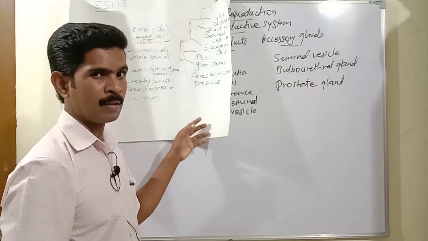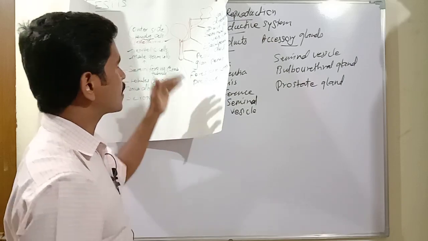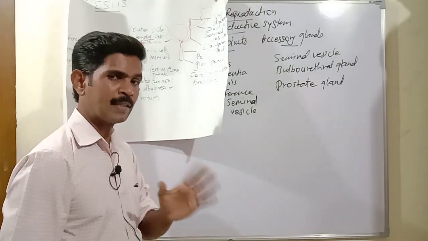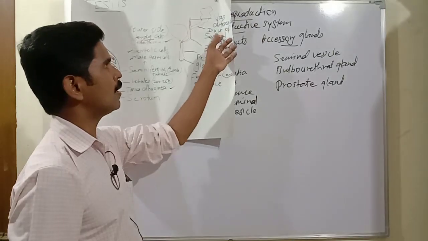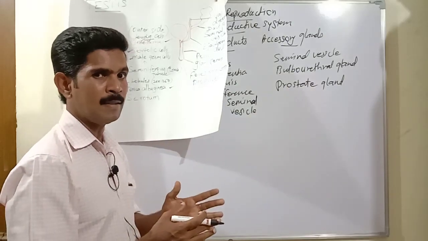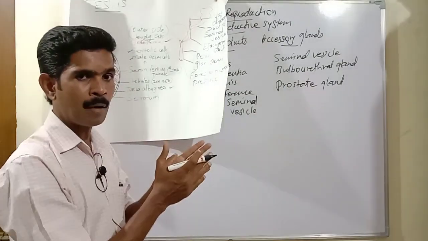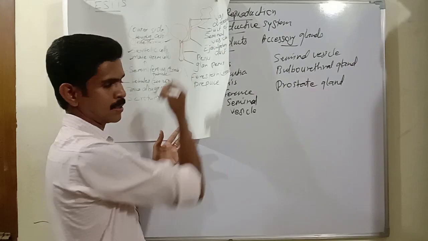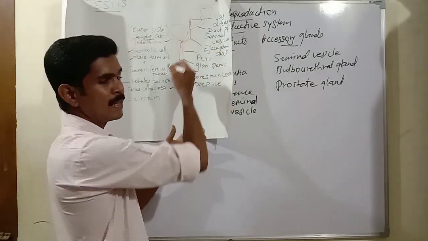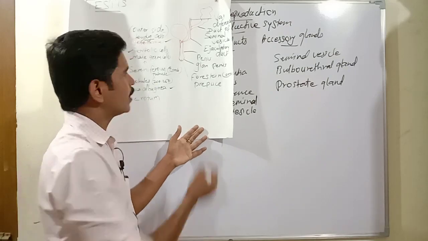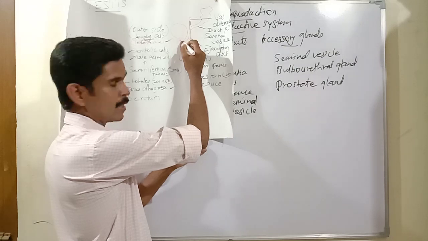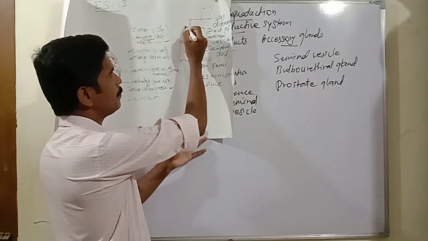Once again, repeat these points. The final point now: the vas deferens connects with another duct called the duct of the seminal vesicle. After joining, these two ducts together form a common ejaculatory duct. This common ejaculatory duct opens in the urethra region. Here, this is the urethra region, the posterior region of the urinary bladder.